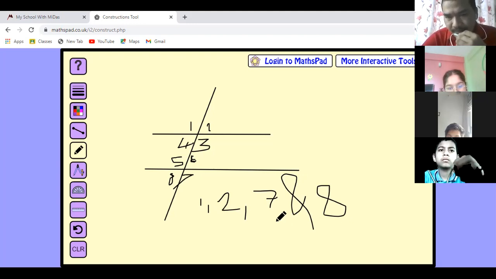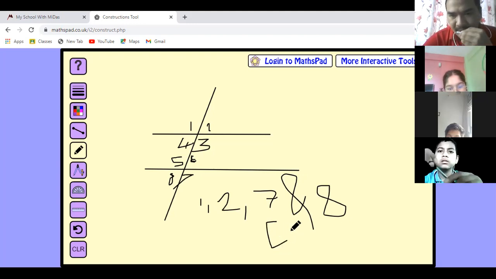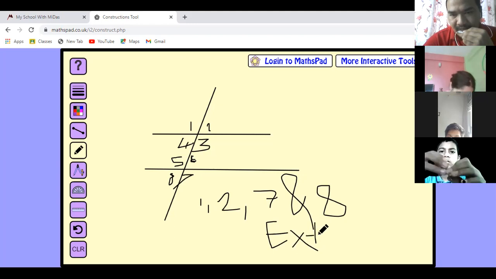Which angles? Exterior angles. Yes. Its spelling will be like this. Look here, I am showing there. Exterior angle. E-X-T. Look there, I am writing here.